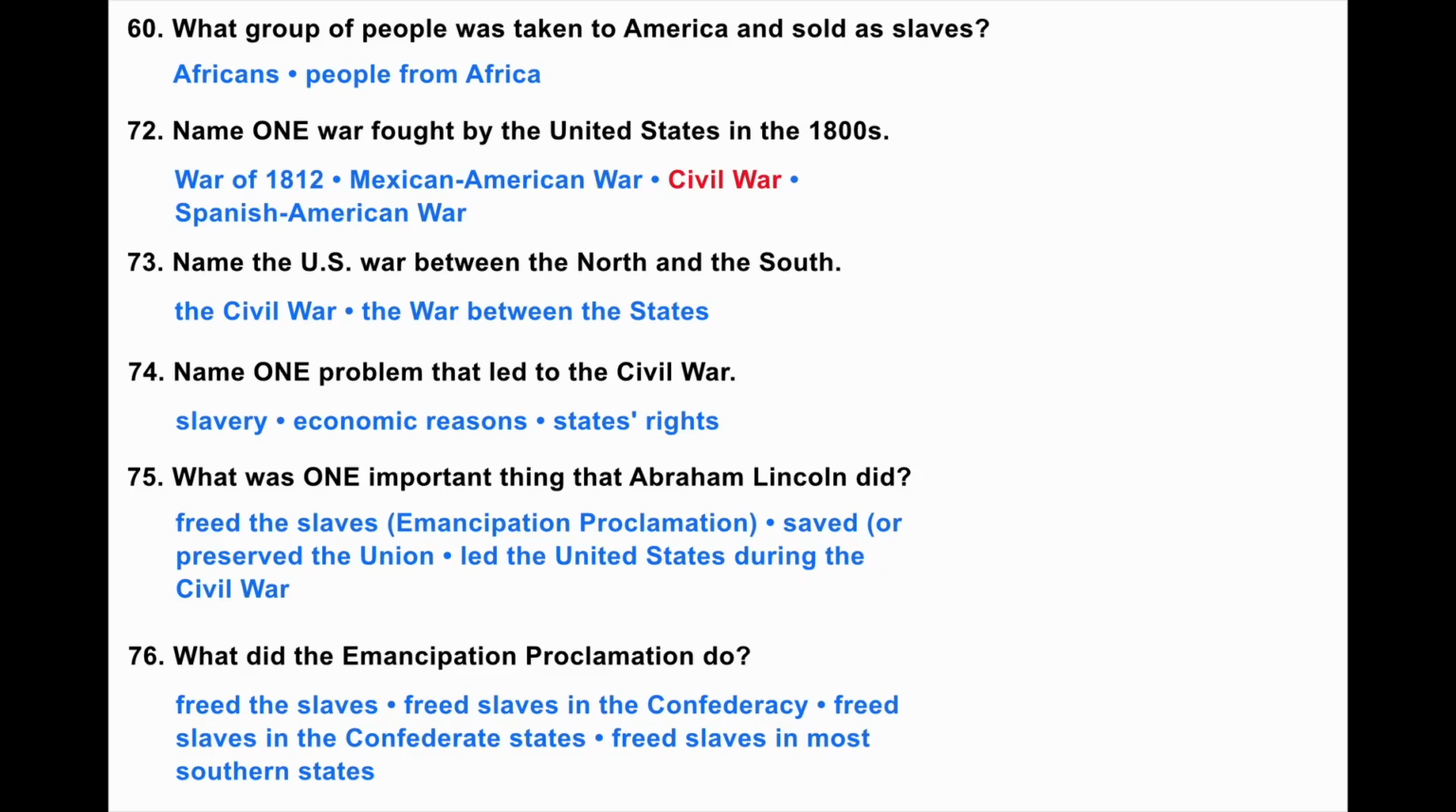What group of people was taken to America and sold as slaves? Name one war fought by the United States in the 1800s. Name the U.S. war between the North and the South. Name one problem that led to the Civil War. What was one important thing that Abraham Lincoln did? What did the Emancipation Proclamation do?